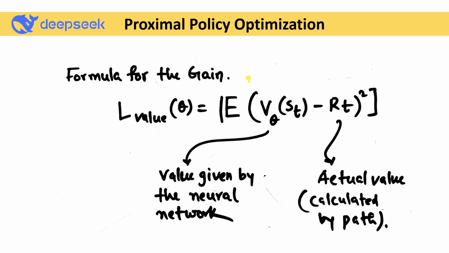Now let's combine everything and see the formula of the gain. So here you have the gain formula: the value given by the neural network, and the actual value calculated by the path.